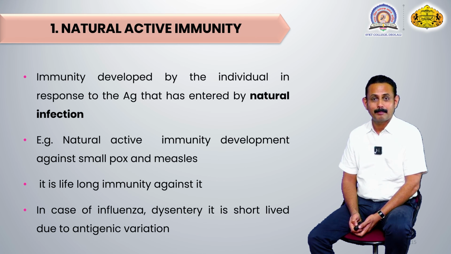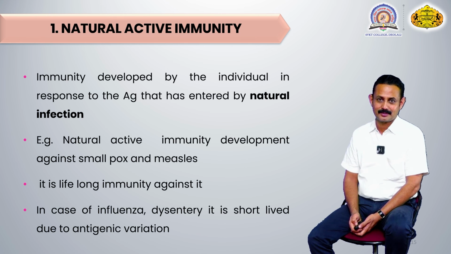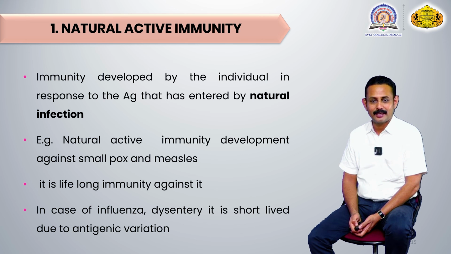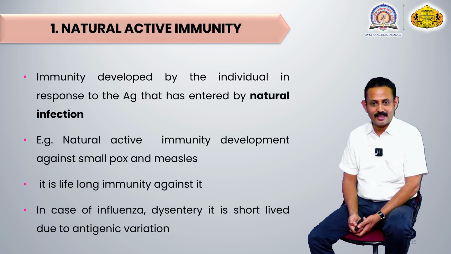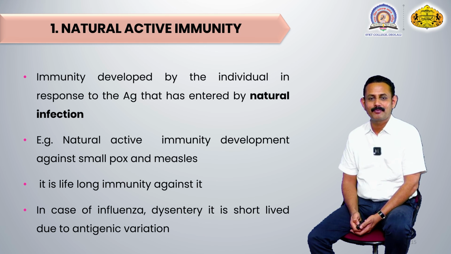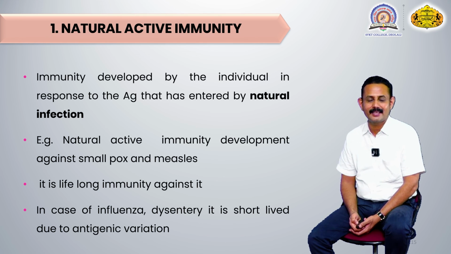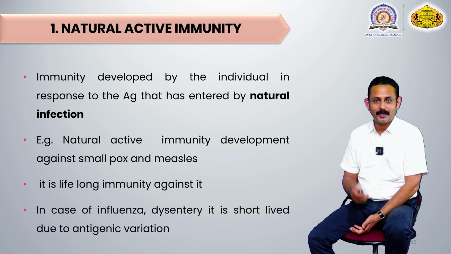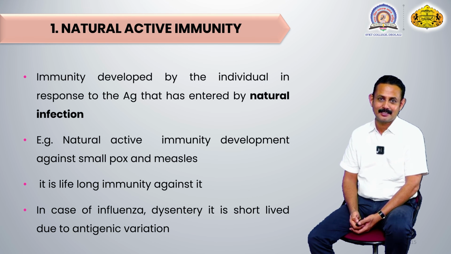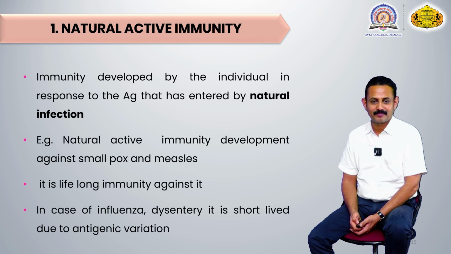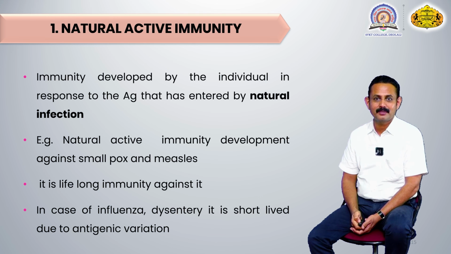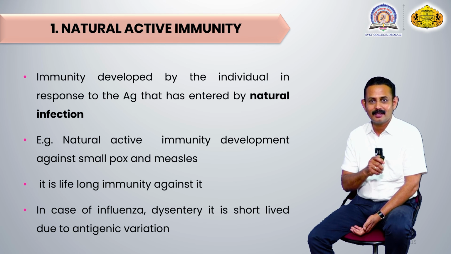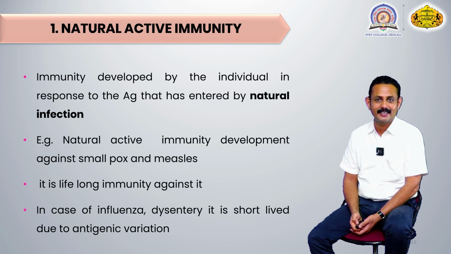But in case of some kinds of organisms, like influenza, which is commonly called the common cold, and dysentery, there is short-lived immunity, because the antigenic nature of these organisms is always changing. So there is antigenic variation. That's why if today we are suffering from this type of disease, we will not get lifelong protection against influenza and dysentery.